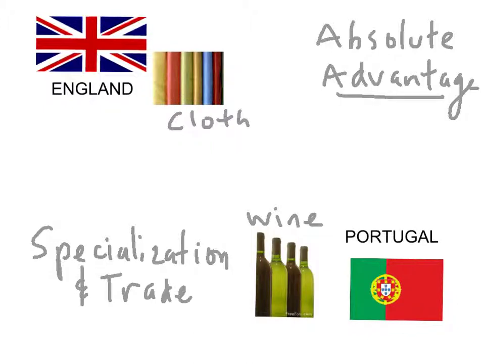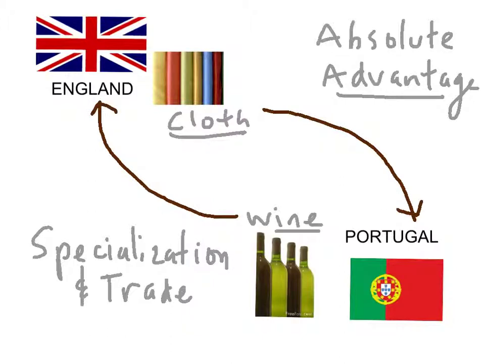England will specialize in cloth, because this is where they have their absolute advantage, and Portugal will specialize in wine, because that's where they have their absolute advantage. And when we look at the trading patterns, we'll then see English cloth being shipped to Portugal, and Portuguese wine being shipped to England. So that's an example of two countries.